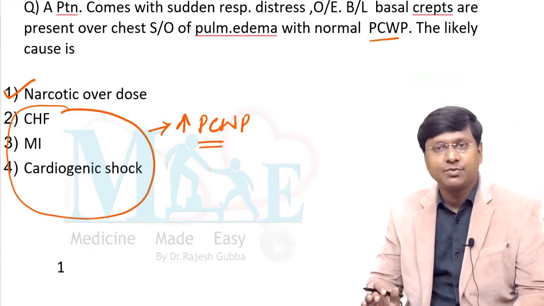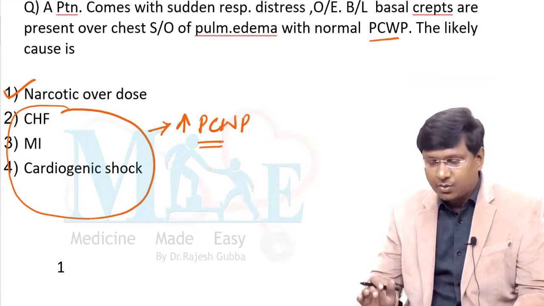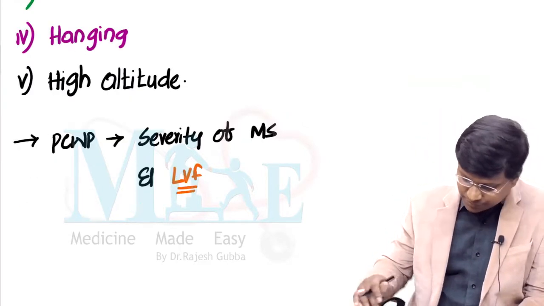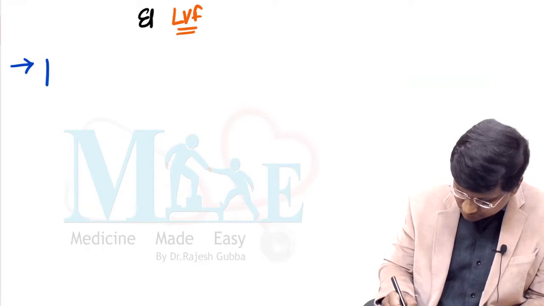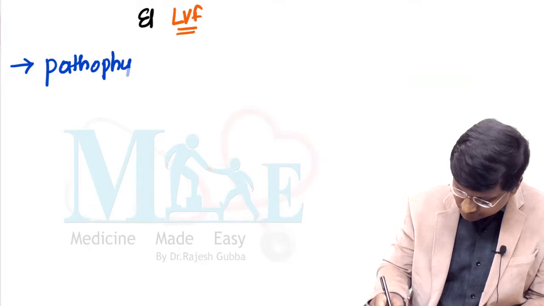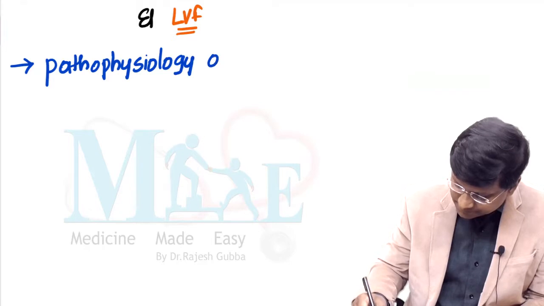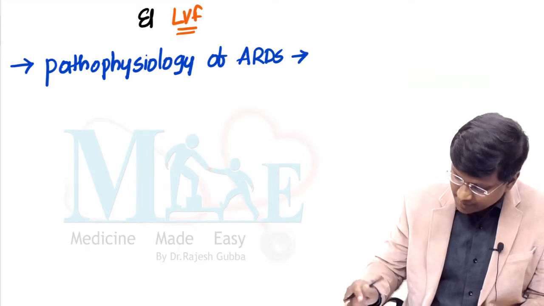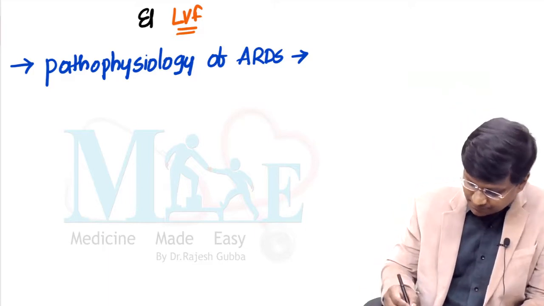Now, after having discussed the etiology and the concept of cardiogenic and non-cardiogenic pulmonary edema, let me tell you the pathophysiology of ARDS. If you take the pathophysiology of ARDS, there are totally 3 phases.